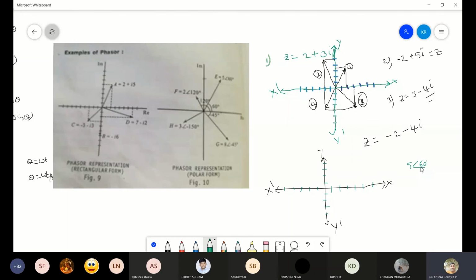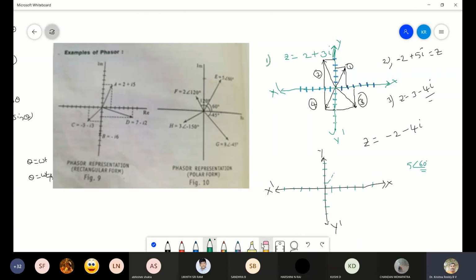If the angle is given as plus 60 degree, then from the x-axis, means from here, we need to move in the anti-clockwise direction. Like this we need to move. Whereas here, this 5 represents the length of the phasor. First we need to mark the angle 60 degree. So this is where the angle 60 will come.